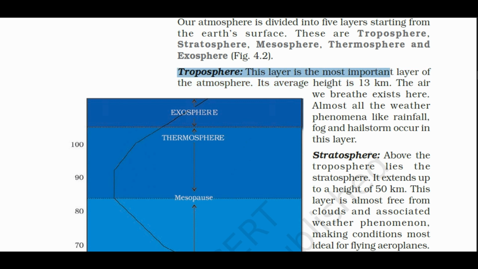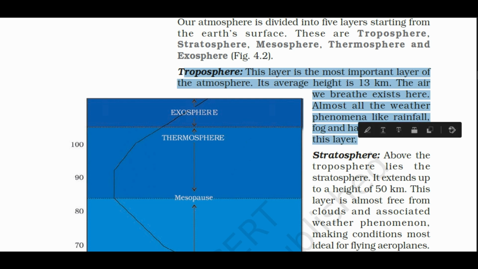This layer is the most important layer of the atmosphere. Its average height is 13 km. The air we breathe exists here. Almost all the weather phenomena like rainfall, fog, and hailstorm occur in this layer.